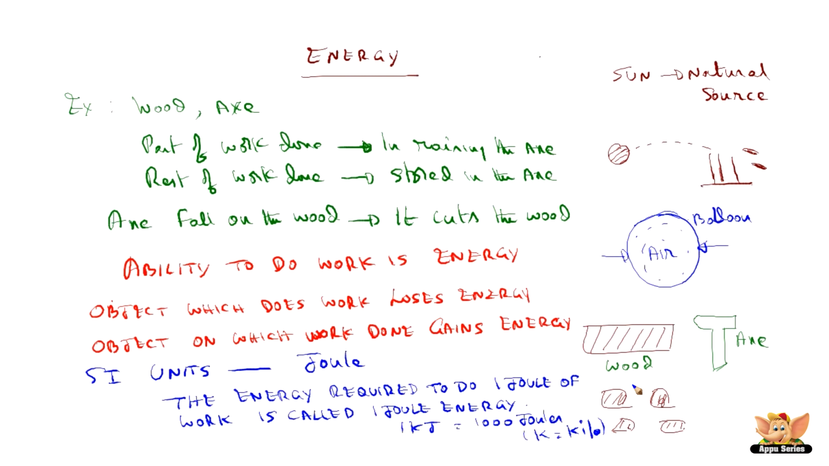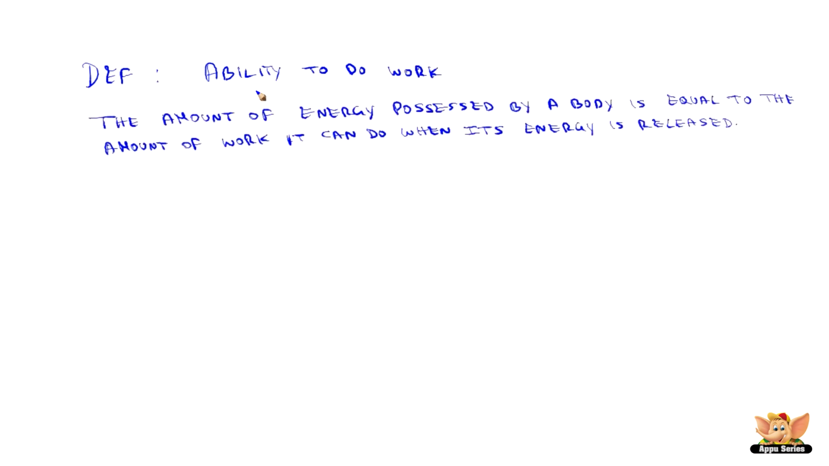Let us see next, what are the forms of energy? Let us say the definition of energy is the ability to do work, and we can also understand it by this statement: the amount of energy possessed by a body is equal to the amount of work it can do when its energy is released. And this we have seen in a vivid manner in the example of wood and axe, which we described earlier.